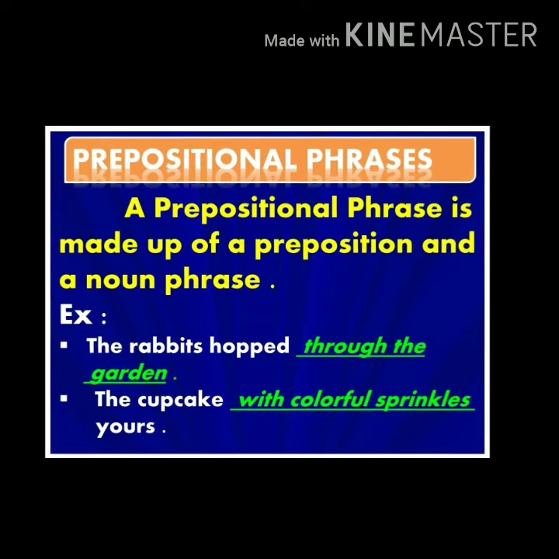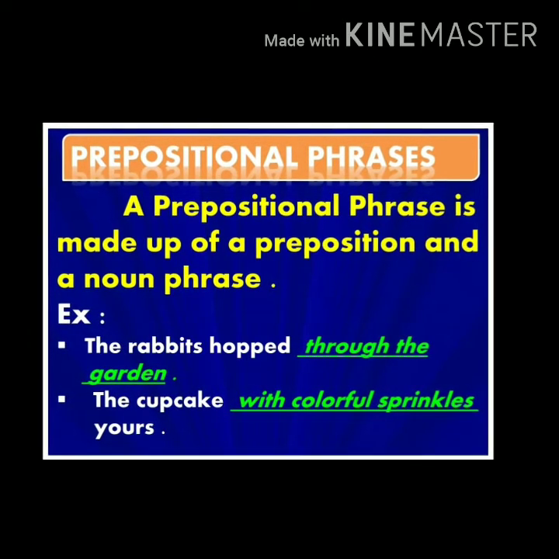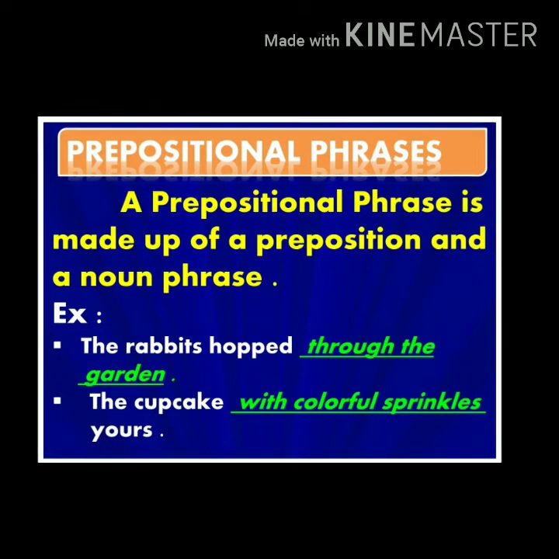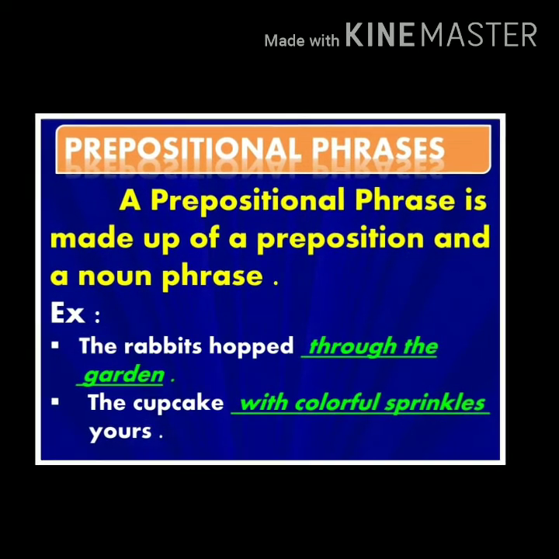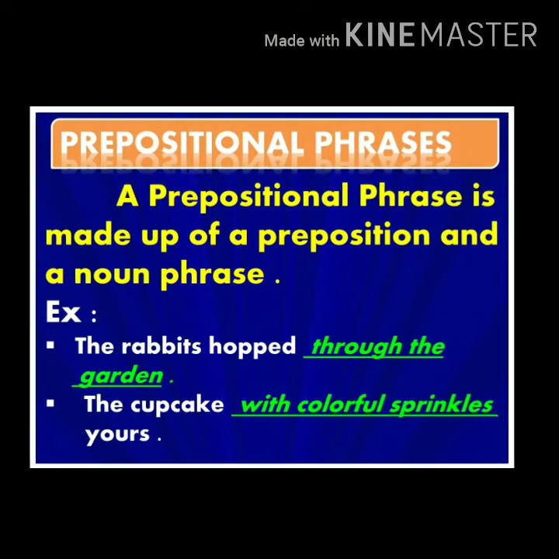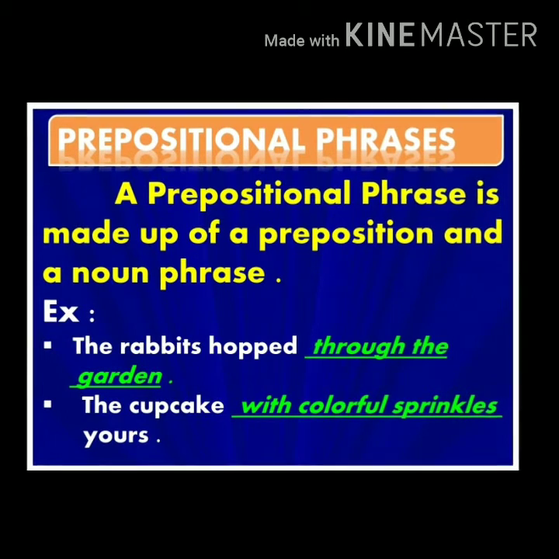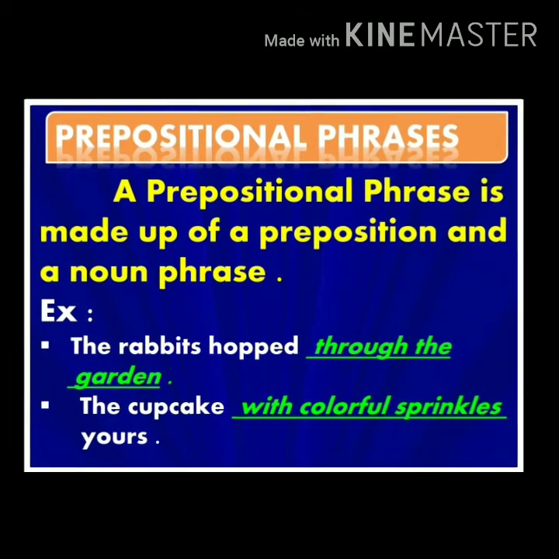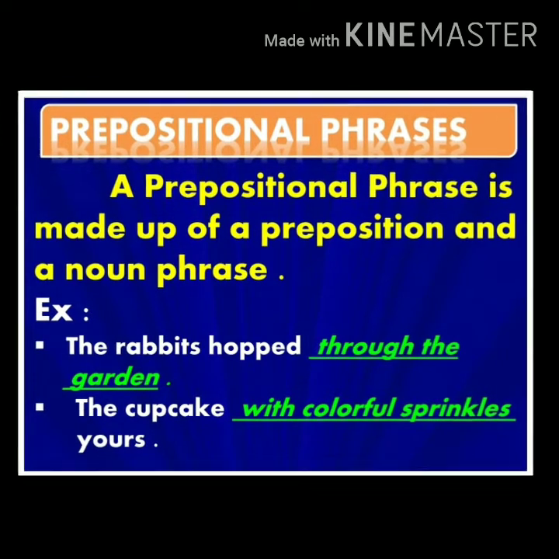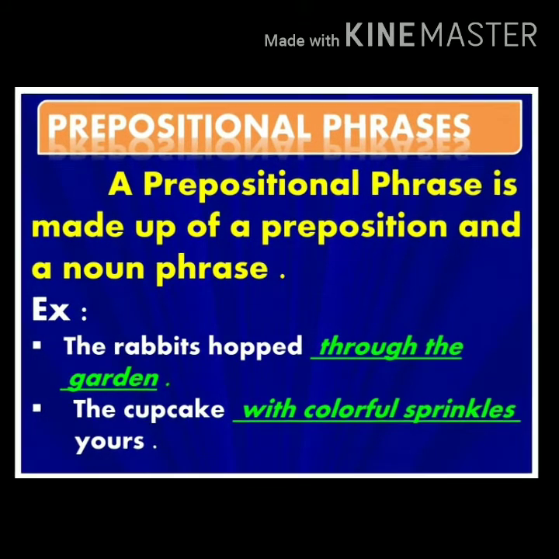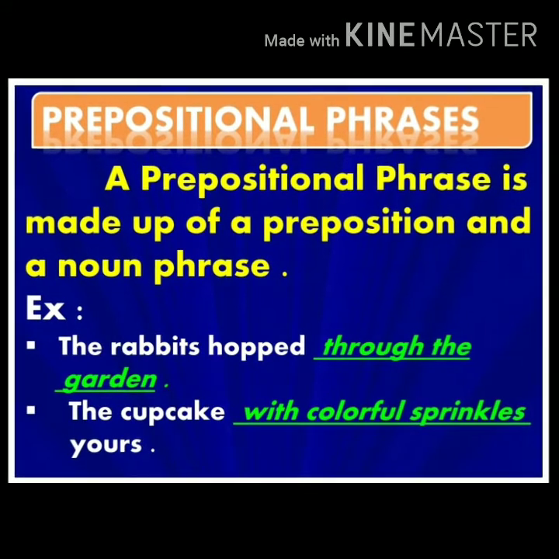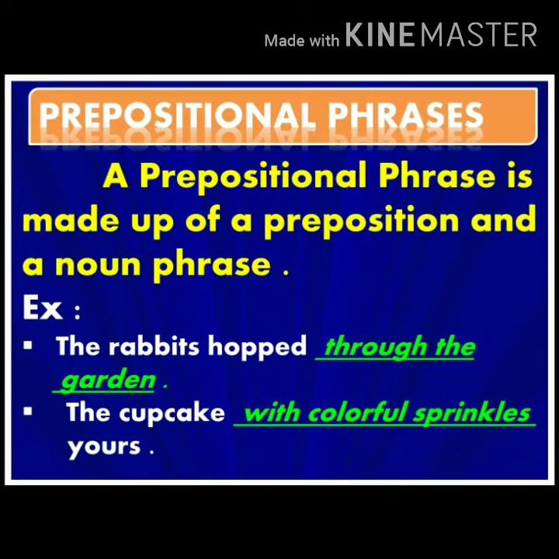Most of the time, a prepositional phrase modifies a verb or a noun. A prepositional phrase consists of one preposition and the object it governs. It normally consists of a preposition and a noun, or a preposition and a pronoun. For example, the rabbits hopped through the garden. The cupcake with colorful sprinkles is yours.